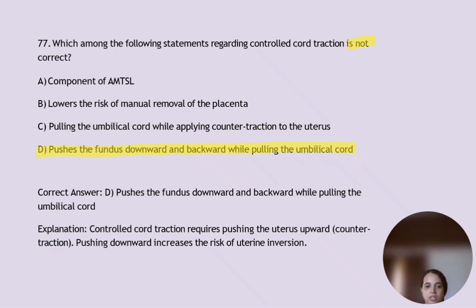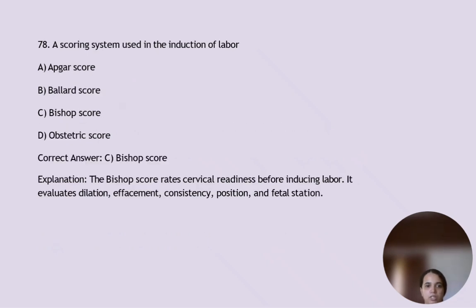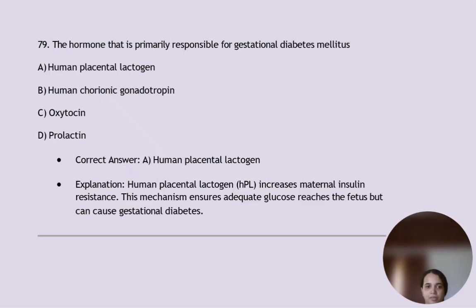So we can eliminate. A scoring system used in the induction of labor is the Bishop score. The Bishop score rates cervical readiness before inducing labor. It evaluates dilation, effacement, consistency, position, and fetal station. The hormone that is primarily responsible for gestational diabetes mellitus is option A, human placental lactogen or HPL, which increases maternal insulin resistance. This mechanism ensures adequate glucose reaches the fetus but can cause gestational diabetes.